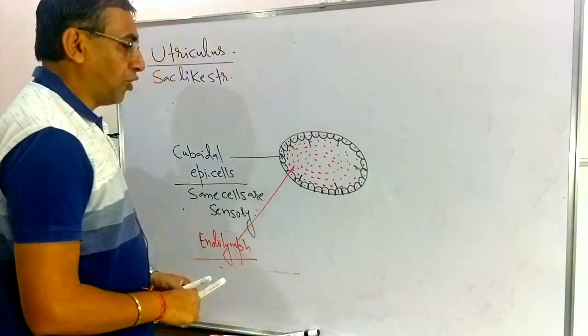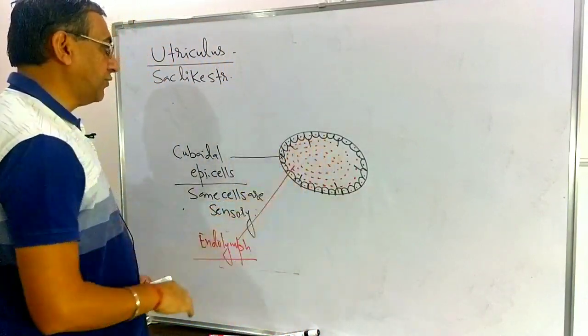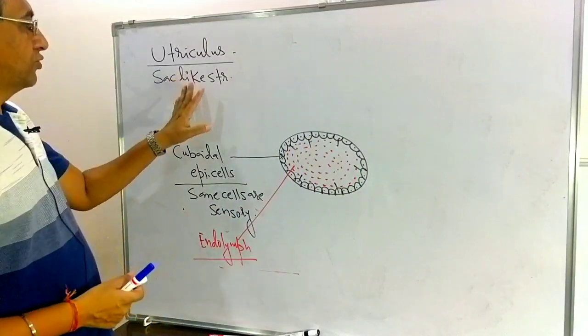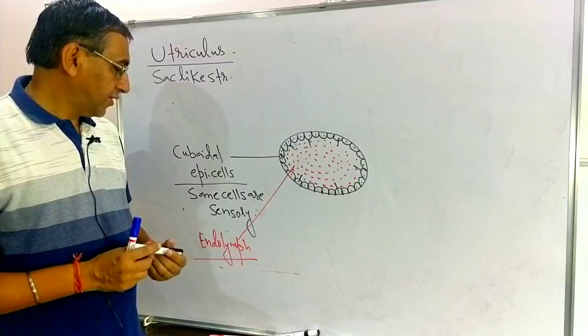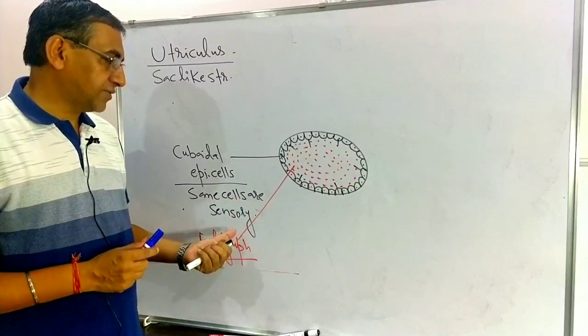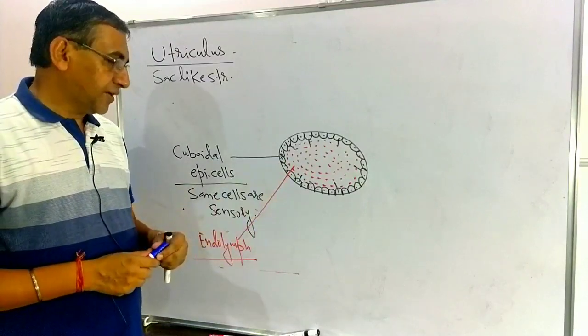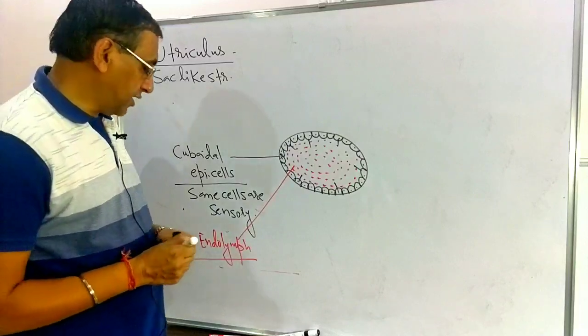Now this is the body of the utriculus. What I stated is that the utriculus is a sac-like structure, internally lined by a layer of cuboidal epithelial cells in which some cells are sensory, and it is filled with a fluid known as the endolymph.